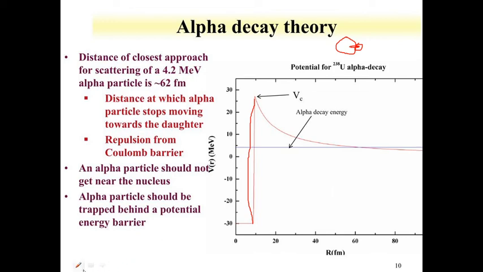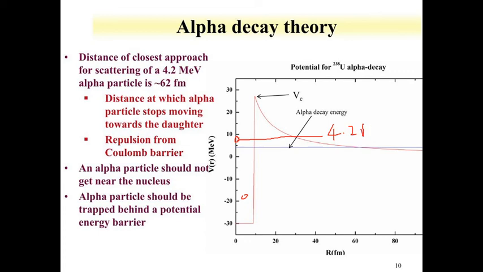Now if the alpha particle is inside, obviously if the parent is not decaying, you have the alpha particle inside, trying to come out. What is found is that the alpha particle which comes out has an energy of 4.2 MeV.